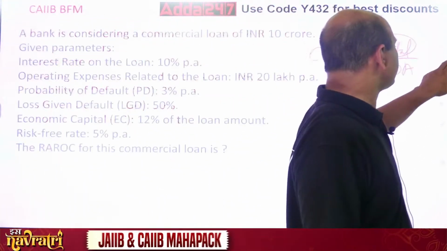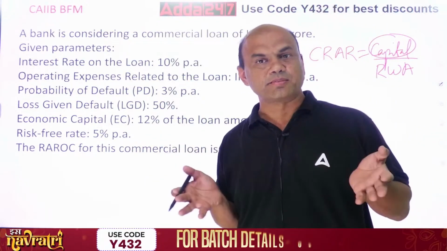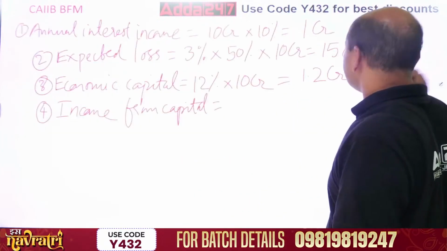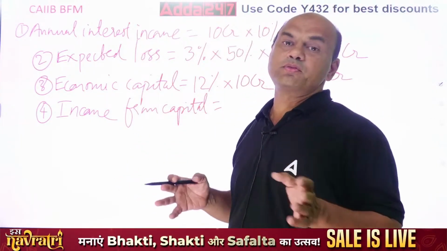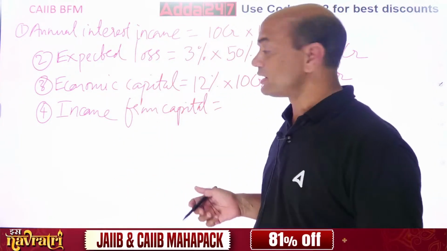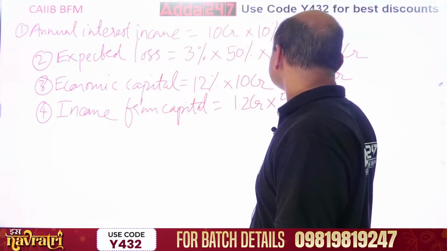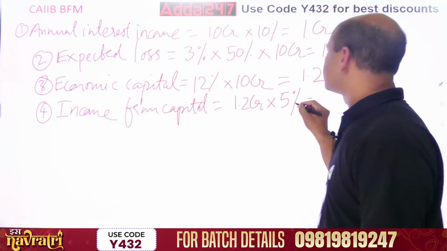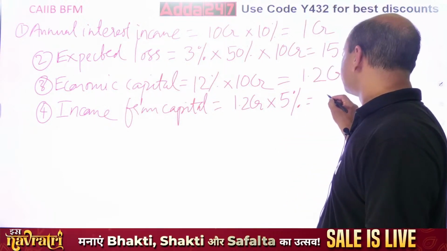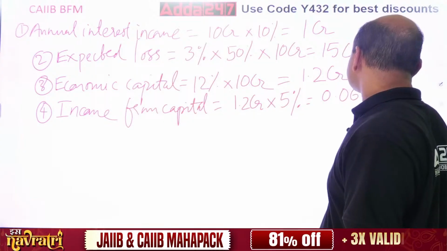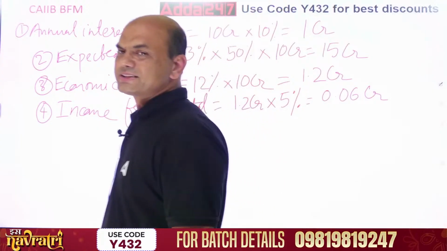Risk-free rate. FD rate was given, na? 5%. So if I keep this capital of 1.2 CR, instead of giving it as loan, suppose I keep it in FD, then what is the income I will be getting? So that is equal to 1.2 CR into 5%. What is it? 12 5 is 60, right? So it is 6 lakhs. 0.06 CR. Everything will be written in CR. That's easy, right? 6 lakhs.